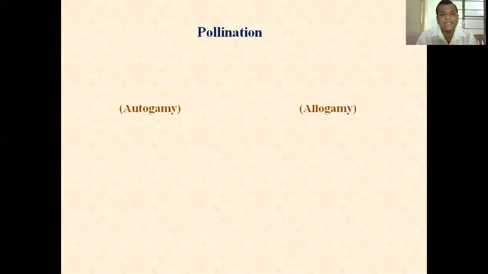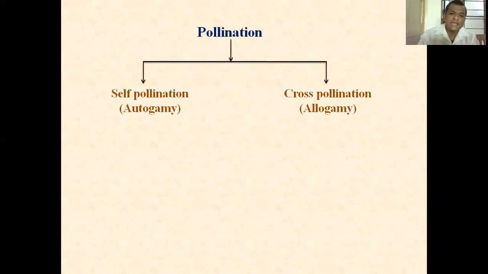Students, let us see the different types of pollination with the help of this schematic presentation. So there are two basic types of pollination, that is self-pollination and cross-pollination. They are also known as autogamy and allogamy respectively.